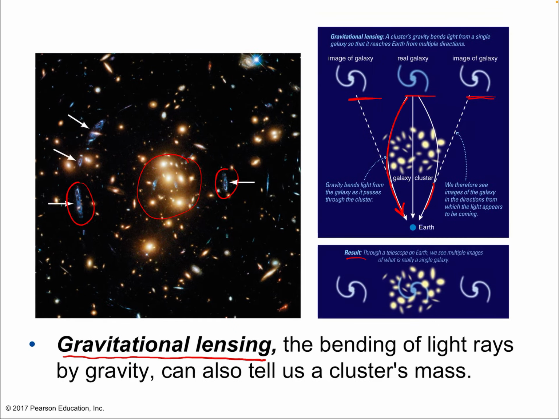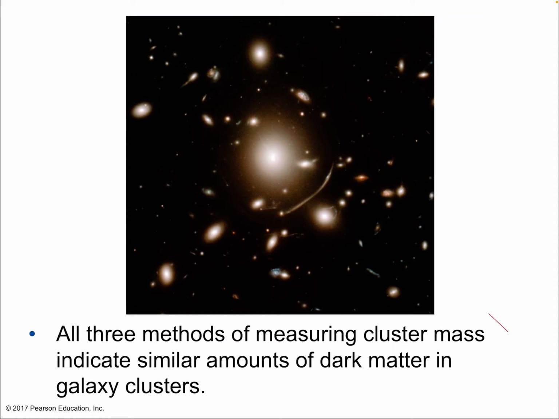Pretty interesting phenomena, okay? So all three methods of measuring cluster mass indicate similar amounts of dark matter in galaxy clusters. So not only do they all point to there being more matter than we can see, they all agree with each other in how much more matter there is. So this is pretty compelling evidence, okay?